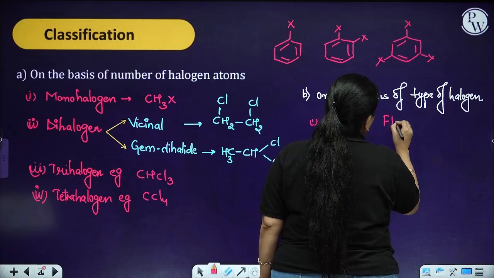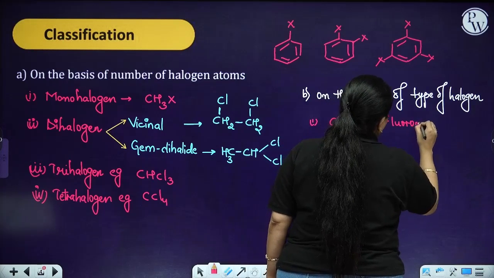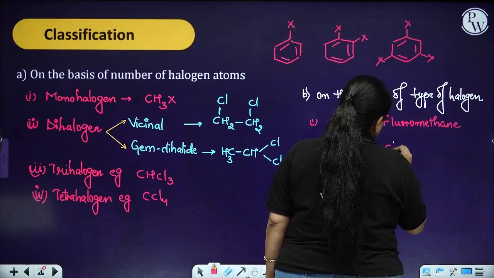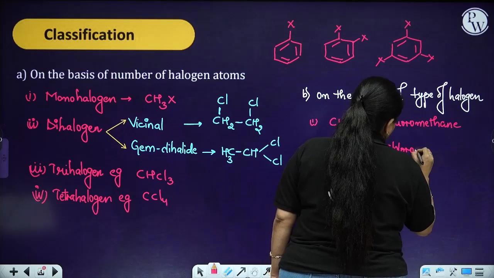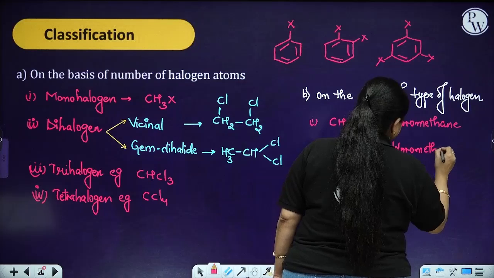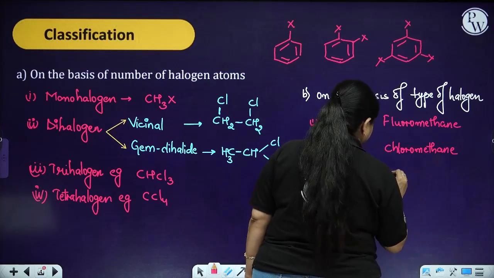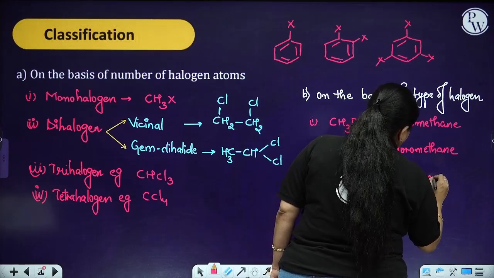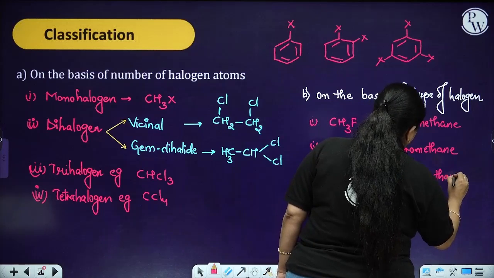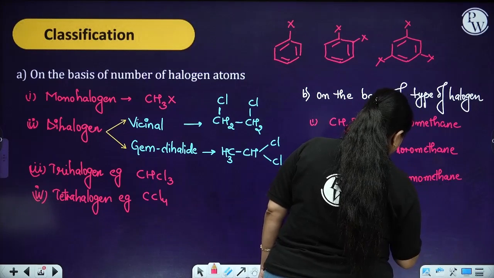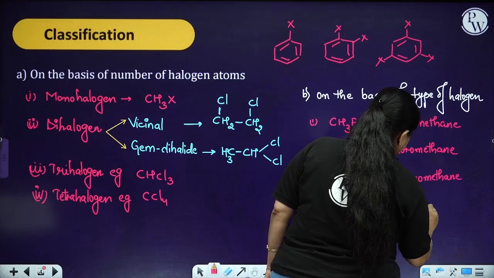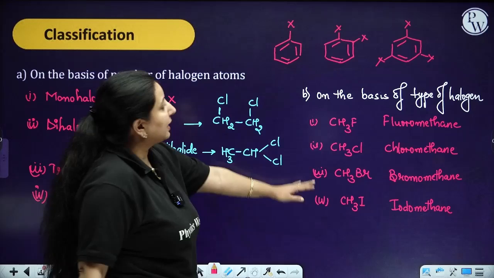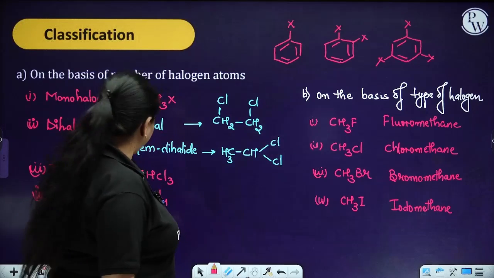Like over here it is going to be fluoromethane. Chloromethane. Bromomethane. Iodomethane. So in this manner we can classify on the basis of the type of halogen.